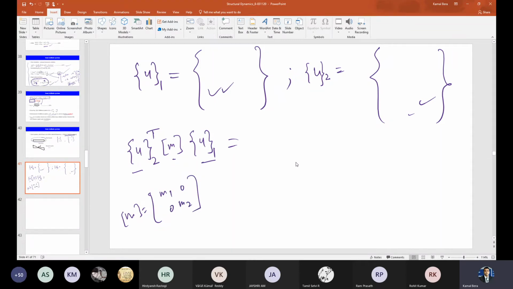Please do the calculation and tell me. Whatever you get here, will it be a scalar, a vector, or a matrix? What will you get on the right-hand side? Can you tell me? Will it be a scalar, matrix, vector, or anything else?